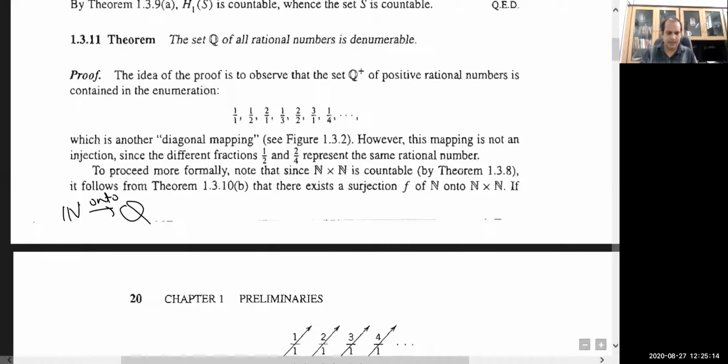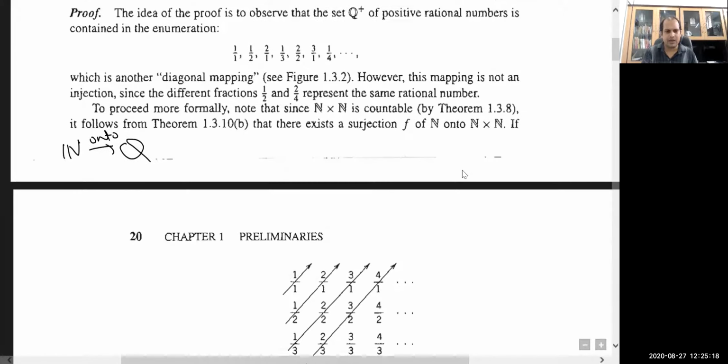Actually, the problem is that here you cannot define a bijective map, because of the way they ordered this. You can see that 1 by 1 is 1, again 2 by 2 is 1. So all those elements are going to 1, and in this mapping, the mapping will not remain injective. So you cannot define a one-one map here.